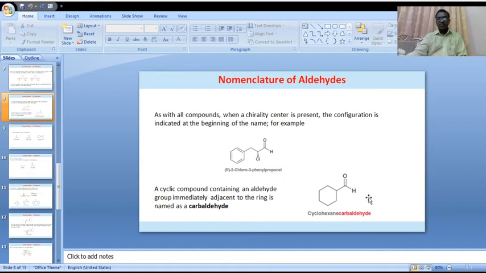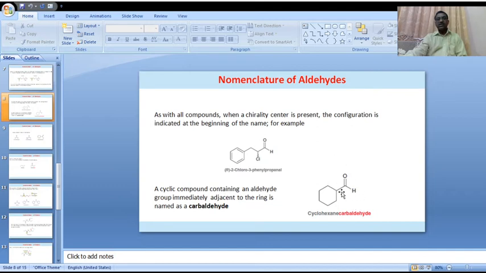Next example. A cyclic compound containing an aldehyde functional group immediately adjacent to the ring is named as carbaldehyde. Here, this is the aldehydic functional group.